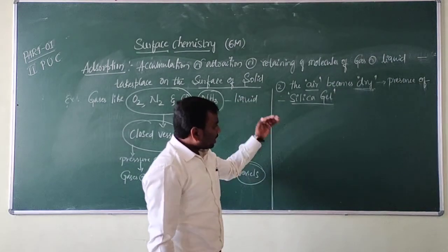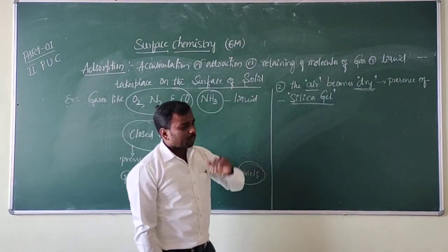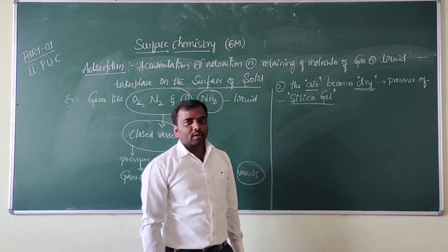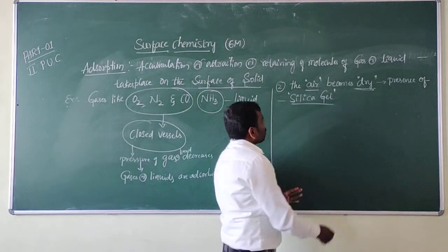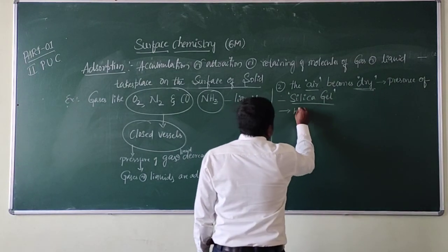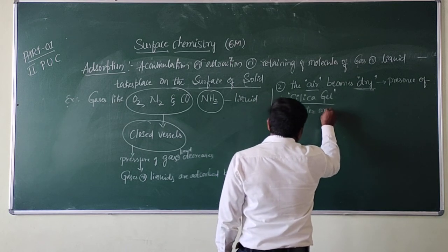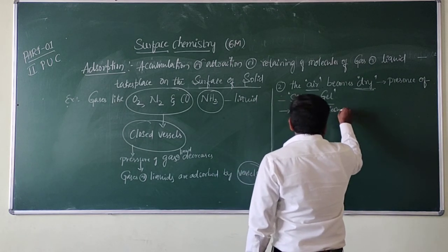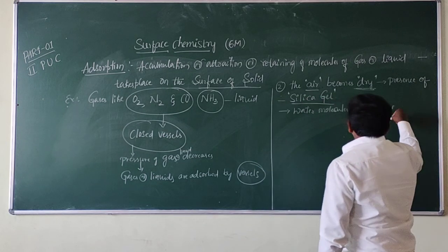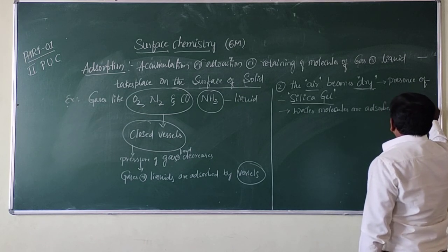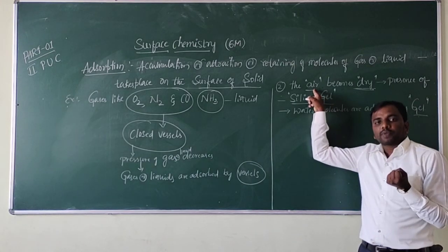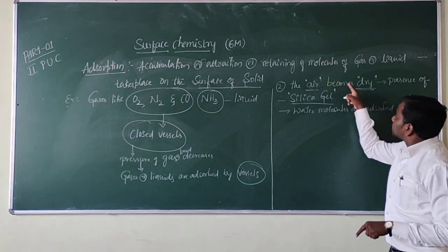Silica gel, right? See what it represents. What does it indicate? The air became dry. Why did it become dry? The presence of silica gel represents that the water molecules are absorbed by the gel. Which gel? Silica gel. The water molecules' absorption takes place. That's why this air becomes dry.